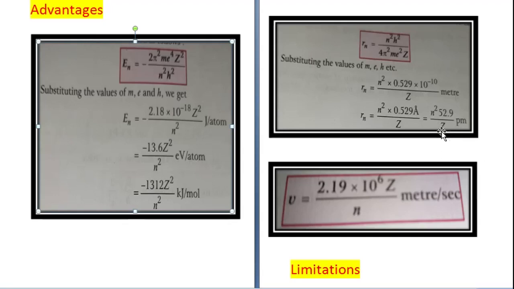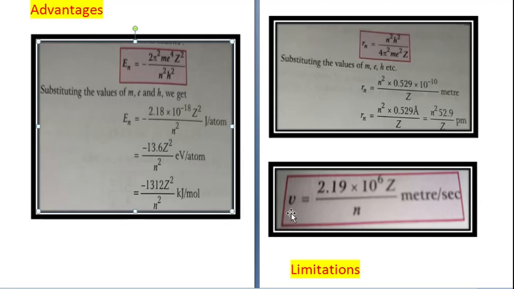Radius of the first orbit of hydrogen atom, because the value of n will become 1 and Z is also 1 for hydrogen, is 52.9 pm. It is called Bohr's radius.